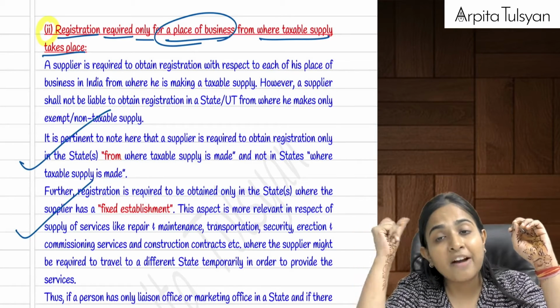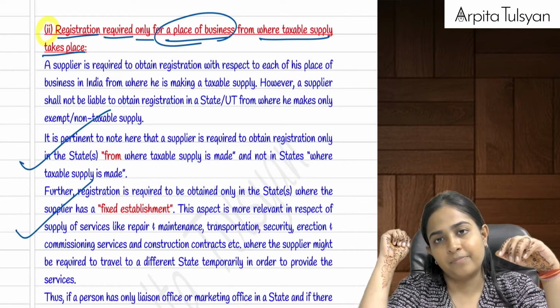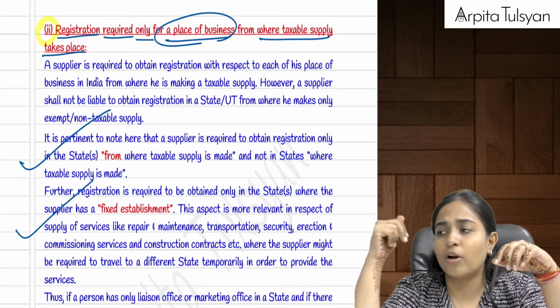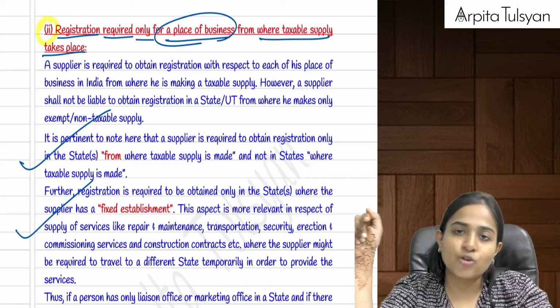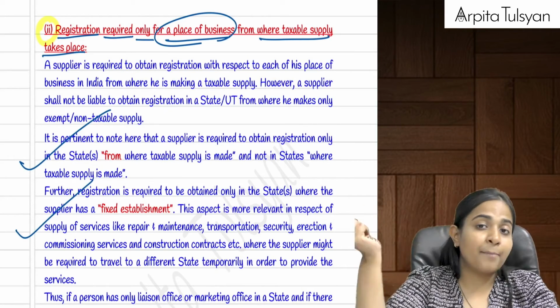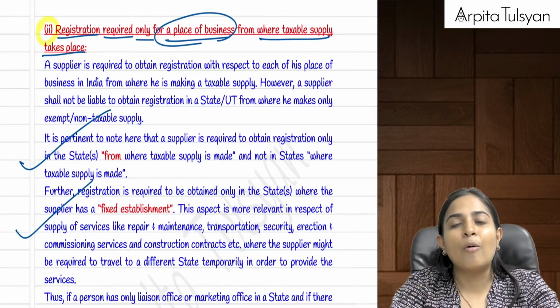But what if I'm providing exempt supply from those 4 states, or non-taxable supply from those 4 states? Let's say I'm providing liquor, or petrol from those 4 states. Then I don't have to obtain registration in that state because I'm providing a non-taxable supply, so my threshold limit won't come down to 10 lakhs.